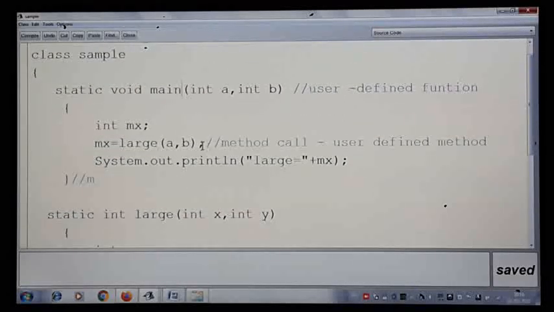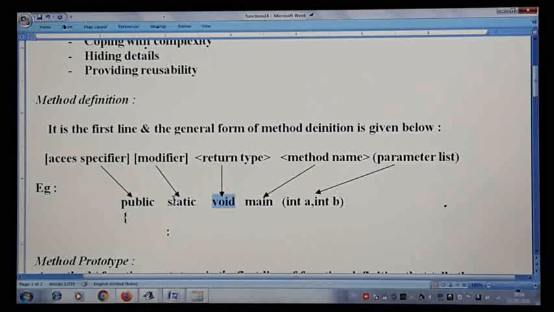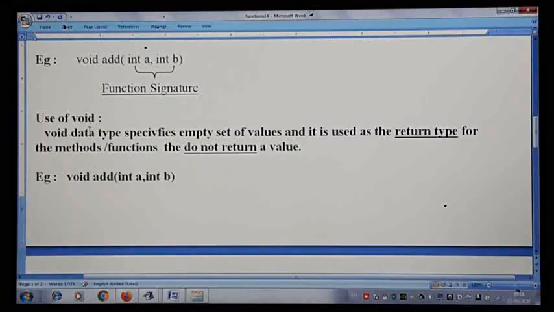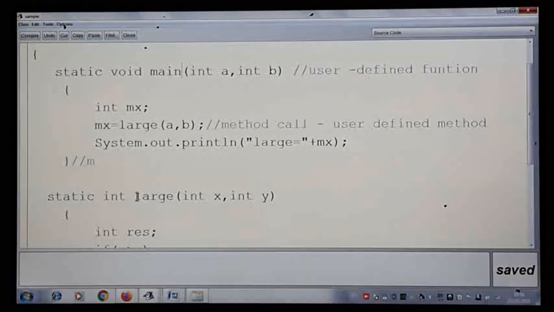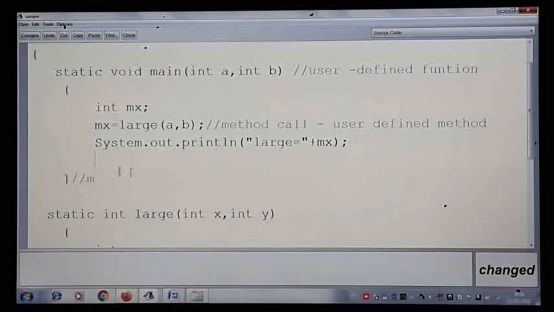So let me explain how the control is jumping into another with the diagram here. So here, use of void you all understood. Here if you see the method, what type of answer we are sending, that's what we are specifying. If you see main method, for main method we have written void, and if you observe this method, there is no keyword return some value, because main method is not returning any value, it is just finishing its work without returning a value. So when a method does not return a value, then the return type of the method is given as void.